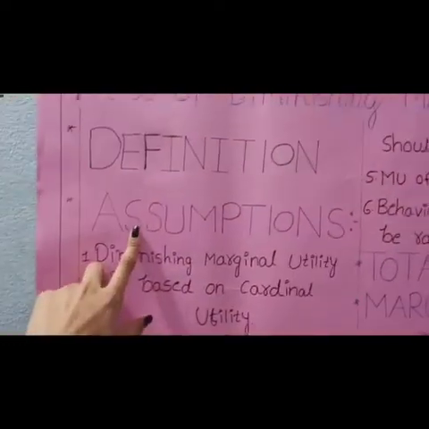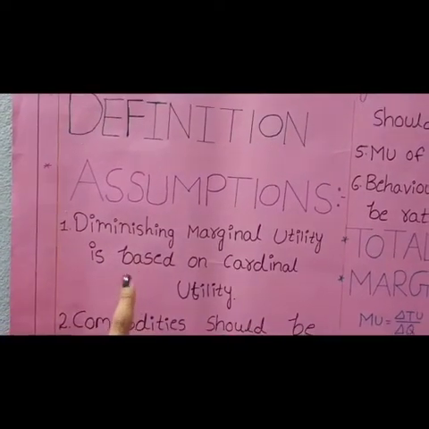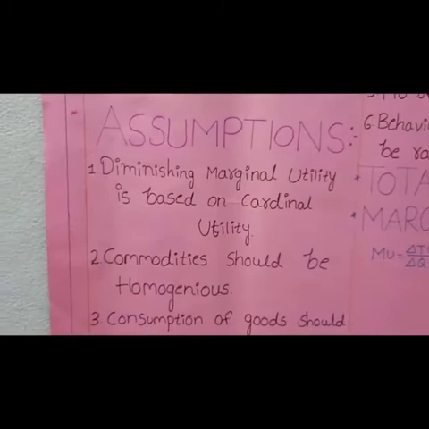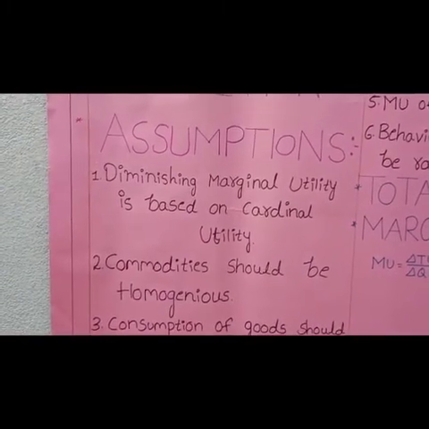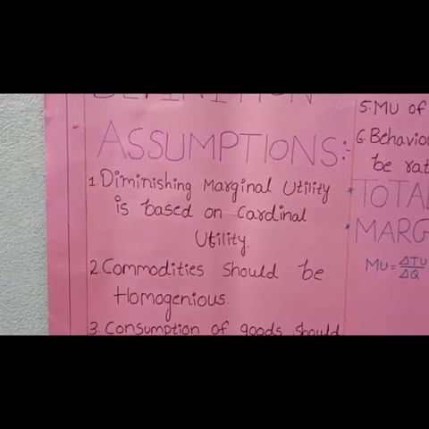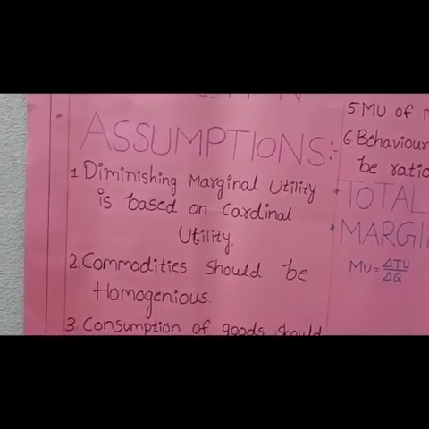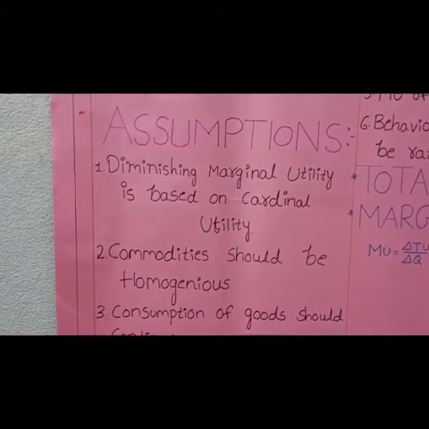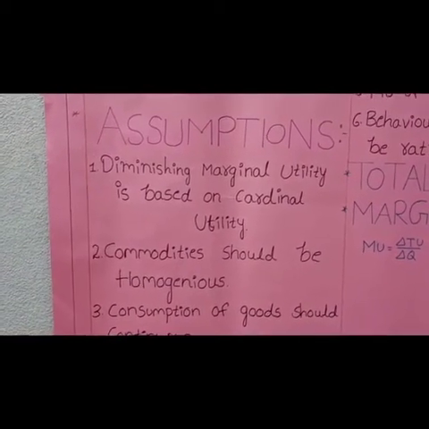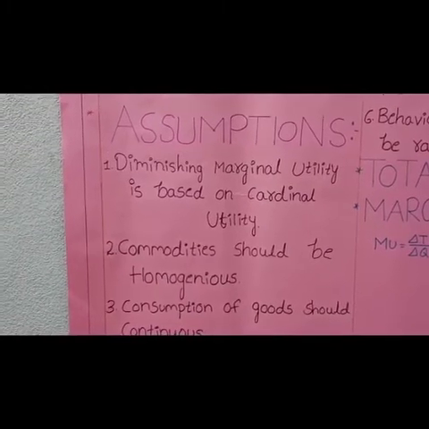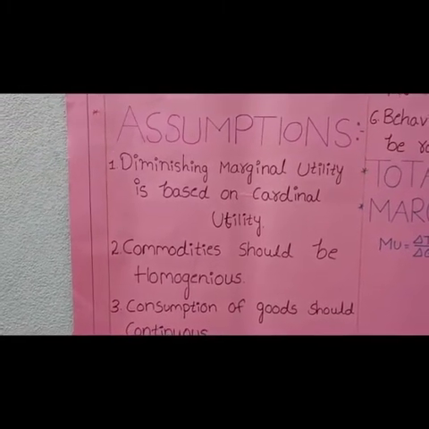Now, assumptions. Diminishing marginal utility is based on cardinal utility. It means we can measure satisfaction in terms of numbers. Second, commodities should be homogeneous. It means all commodities which you are consuming should be of the same size, color, shape, design, etc. And third, consumption of goods should be continuous. They should not have a time gap between consumption of commodities. For example, if one ice cream is consumed in the afternoon and another in the evening, the second ice cream may provide equal or higher satisfaction.